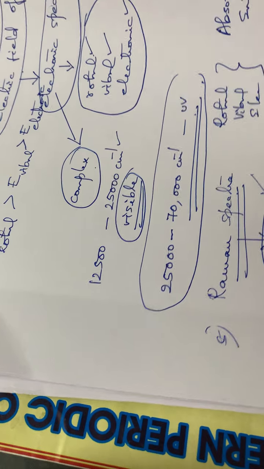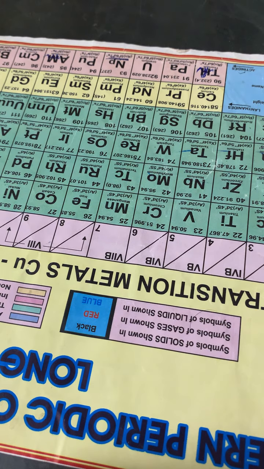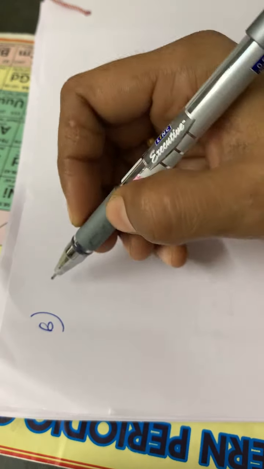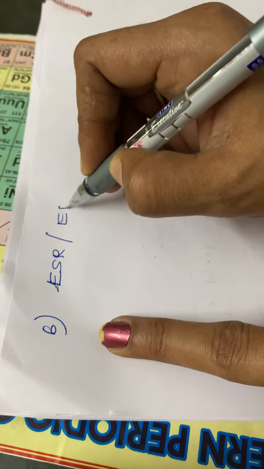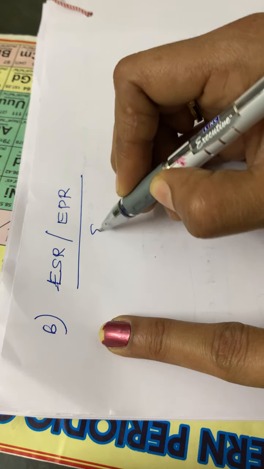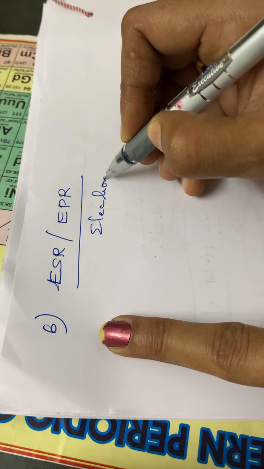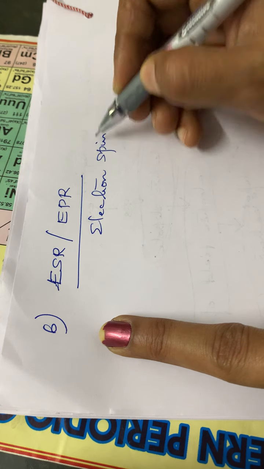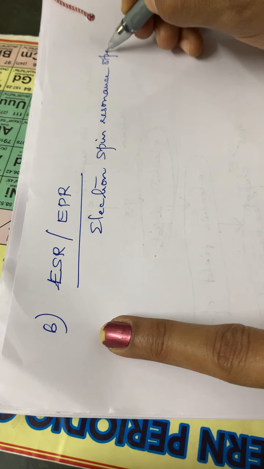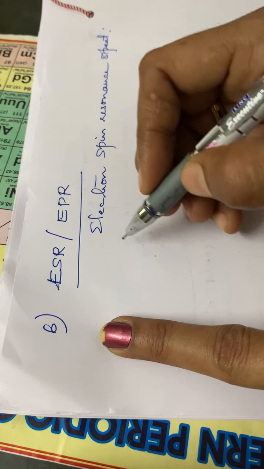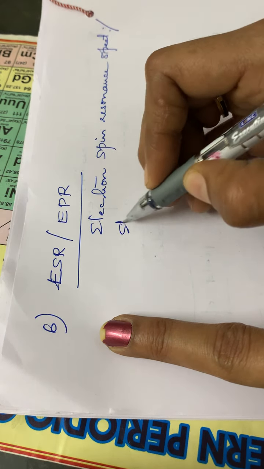Then the last one, the sixth one, that is the ESR or EPR. ESR means electron spin resonance spectroscopy, or EPR, both are the same.